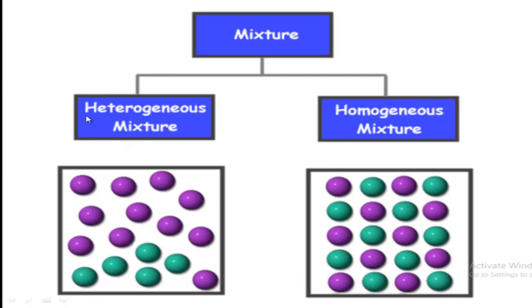On the other hand, in a heterogeneous mixture, the components are not mixed uniformly. For this we can easily separate the components from the mixture and we can easily identify them from outside, and you can easily understand that the ratio of the components is not the same everywhere in the mixture. So these are actually the types of mixture: heterogeneous mixture and homogeneous mixture. Now we will follow the examples.